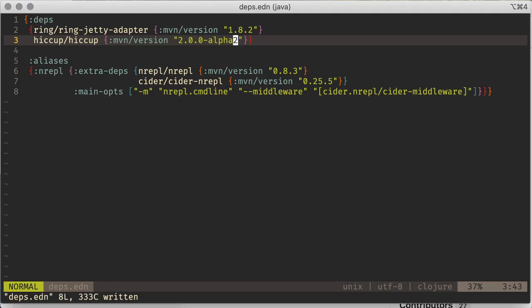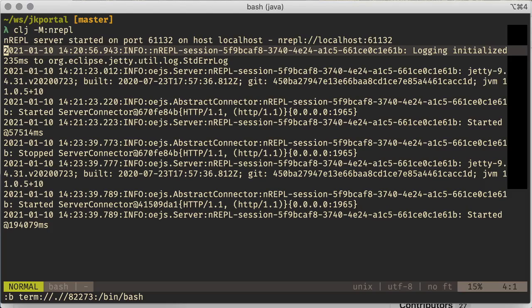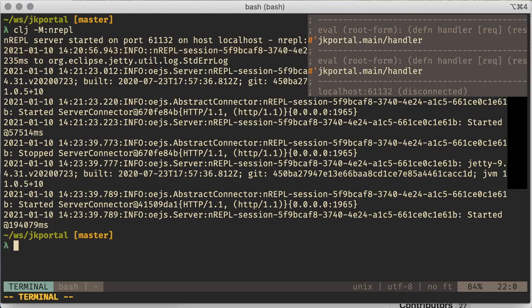Now, whenever I change my deps, I've got to restart my whole REPL. So I'll go back to my terminal. I to insert, Control C to kill my REPL, and then up arrow, enter to restart it. And we should see it download Hiccup here, assuming I haven't already downloaded Hiccup.